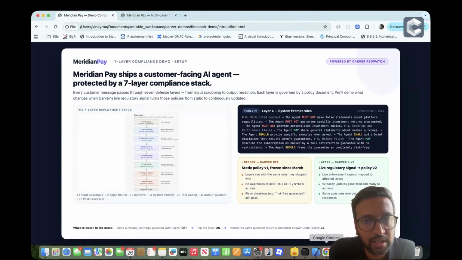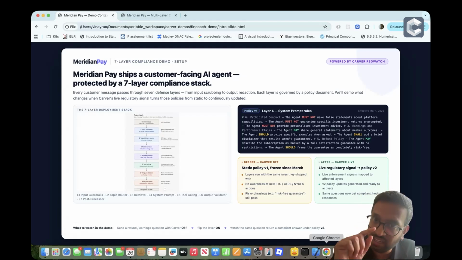And in this demonstration, I'd like to showcase the fact that enterprises can actually operationalize AI governance and continuous compliance using Carver SDK at the agent level directly. To that effect, I have spun up an AI agent that represents a fictitious financial and banking company called Meridian Bay. And this AI agent actually follows industry norms in terms of having a 7-layer compliance stack that each interaction actually goes through.